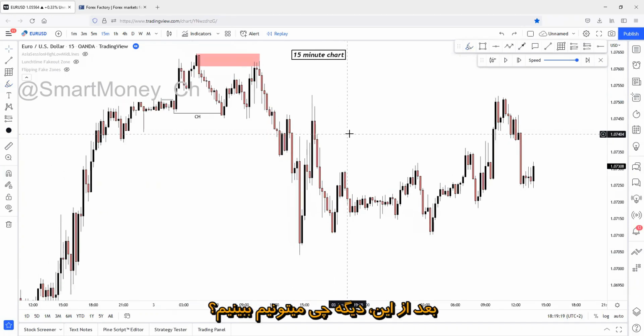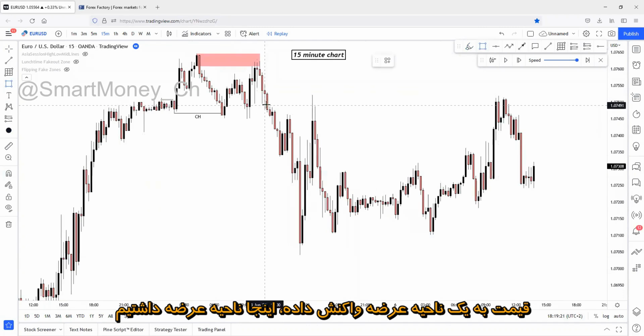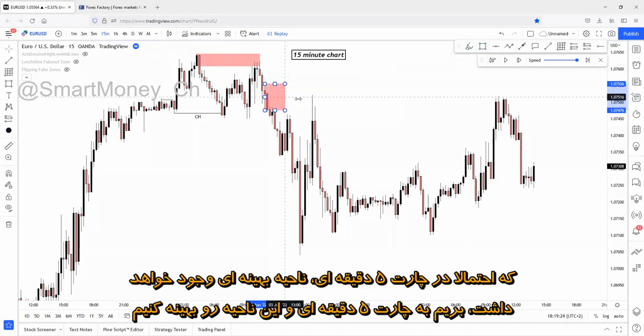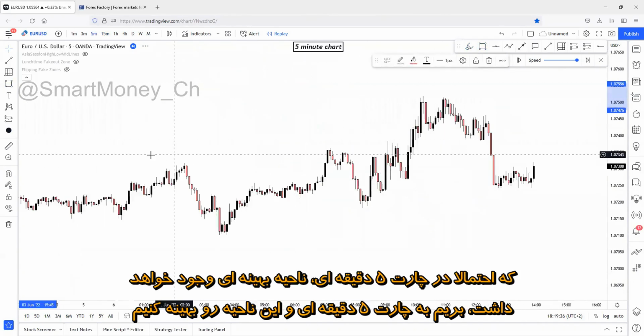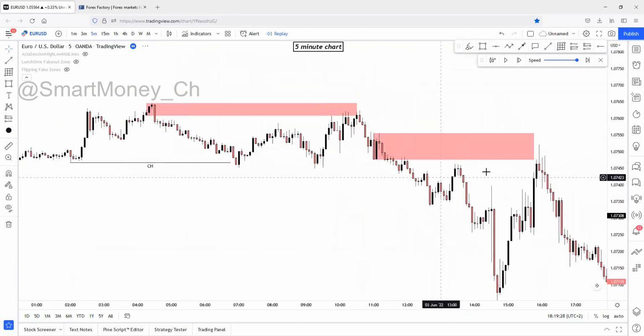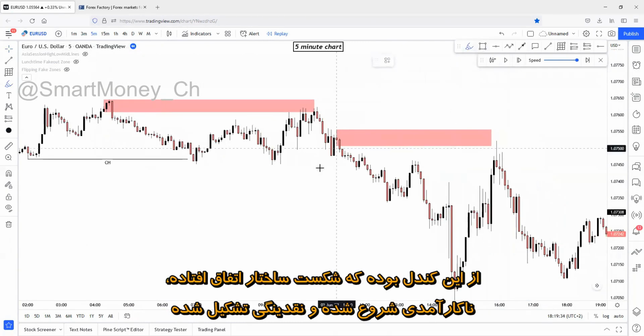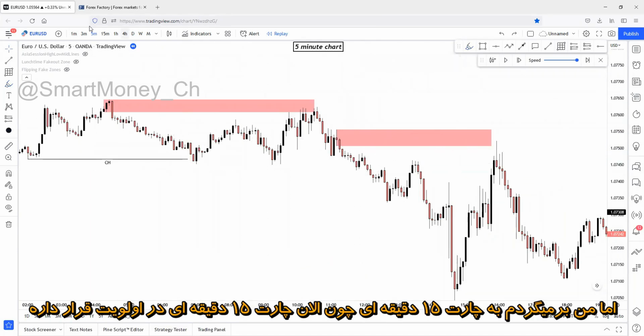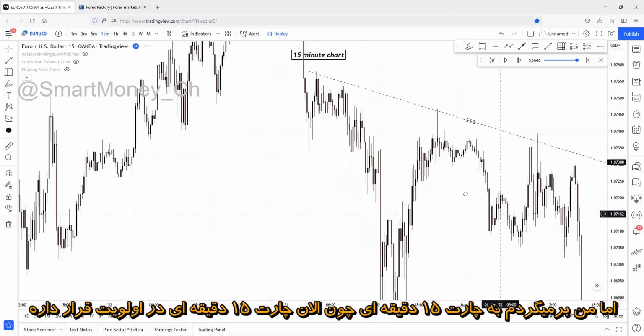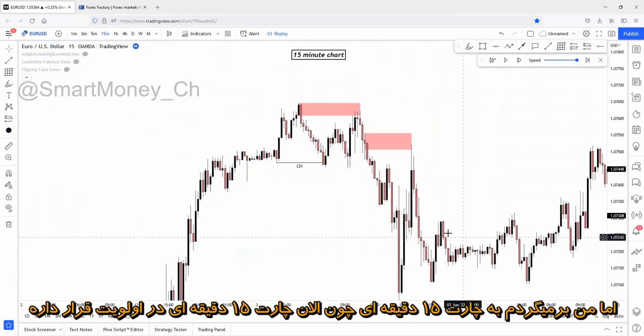After this, what can we see? The price has reacted on a supply zone. Here was a supply zone. More likely, this will be a 5-minute refinement too. Let me just go to the 5-minute chart and refine this zone, because here's a perfect 5-minute refinement. As you can see from this candle, the breakout structure has happened, the inefficiency has started and liquidity has been created. But I will go back to the 15-minute chart because we care about the 15-minute chart currently.